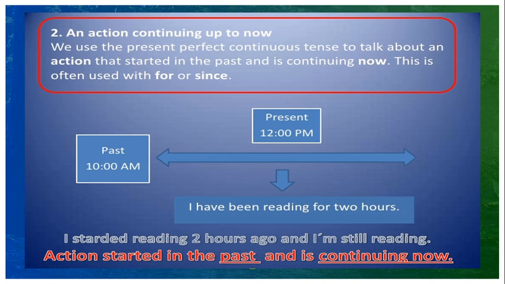And I can show you clearly. Second, we use the present perfect continuous tense to talk about an action that started in the past and is continuing now. This is often used with the prepositions for and since. For example, the action started at 10 a.m. but I have been reading for 2 hours. Still the work is going on. I started reading 2 hours ago and I am still reading. So for this we are using the present perfect continuous. I have been reading for 2 hours. Action started in the past, is continuing now.